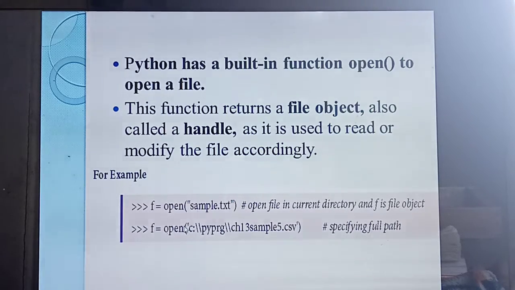Next step is f = open('C:/pyprg/ch1/sample.csv'). This one we call the path. Path means where you have stored the file. What's the meaning? In the C drive, the pyprg folder, then this is the file name, a csv file. Here also what's the file object? f. Understood? 2 methods you have studied to open a file. First one is directly opening a file from the directory. Second one is specifying the path.